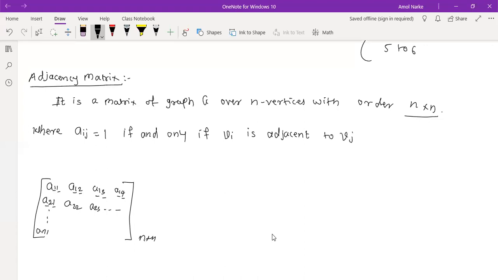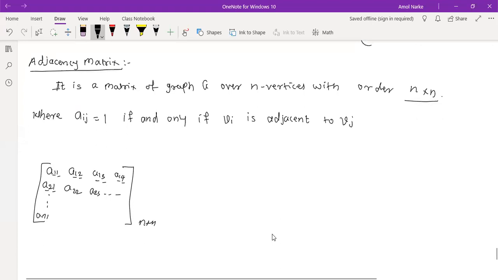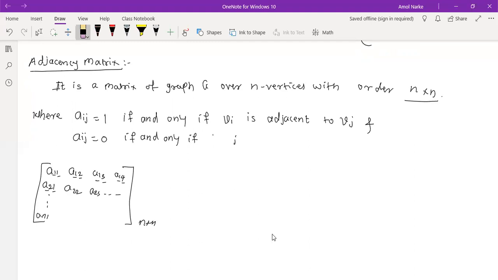Vi is adjacent to Vj. That time Aij is equal to 1. And Aij is equal to 0 if and only if Vi is equal to Vj, or you can say i is equal to j directly for simplicity purpose. So i is equal to j.